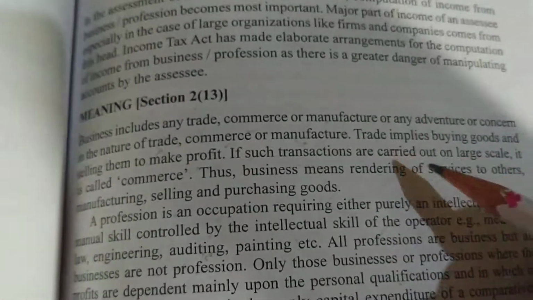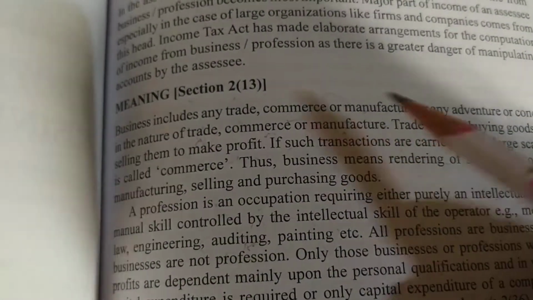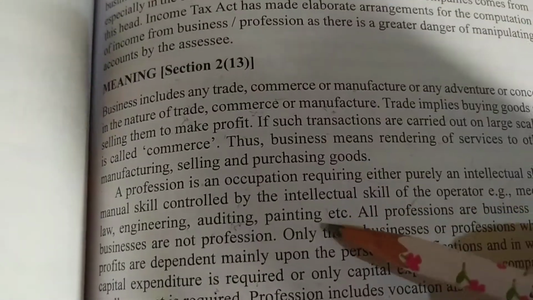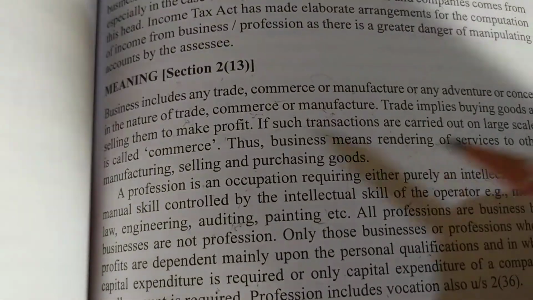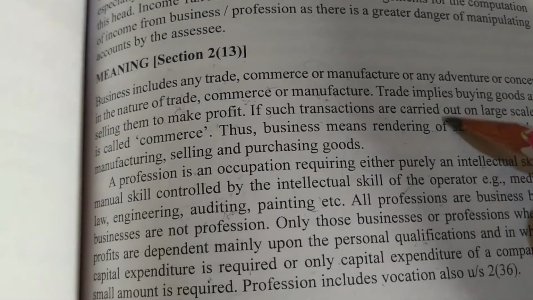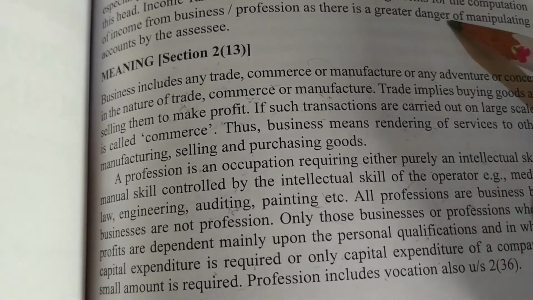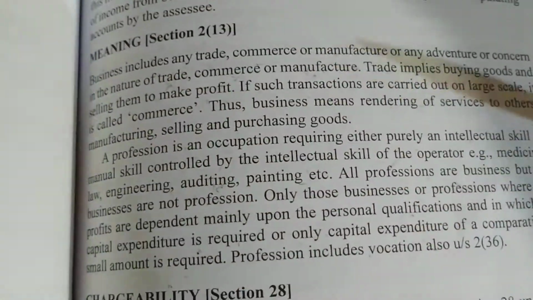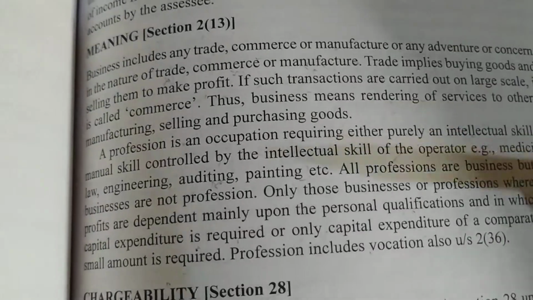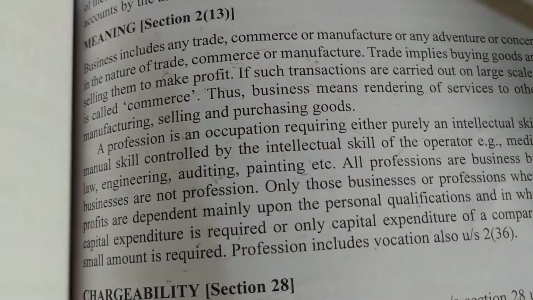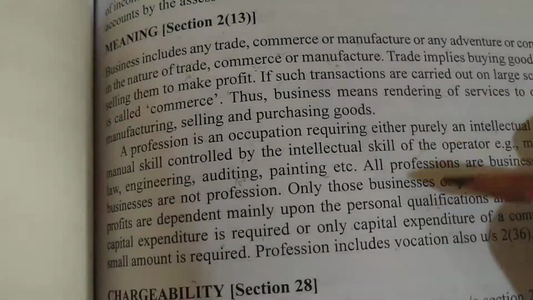Okay, so we have seen business and we have seen profession. Business, we are saying, is trade, commerce and manufacture. Profession means purely intellectual skills or manual skills. Both are doing business to earn profit. Business is done to earn profit, and profession also earns profit. He is not doing business, he is giving his services to the society. By giving services, he is charging some fees and earning some money. So both business and profession we have understood.